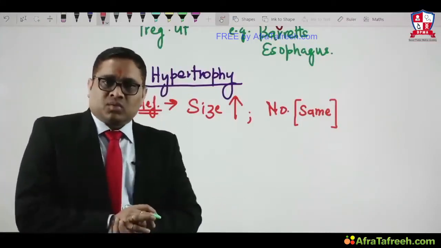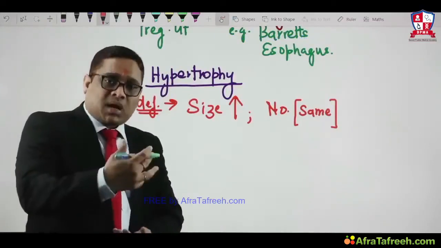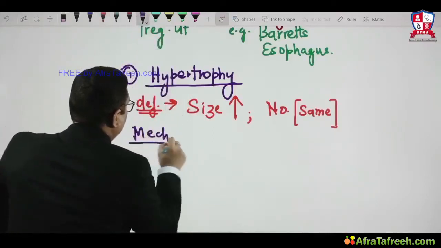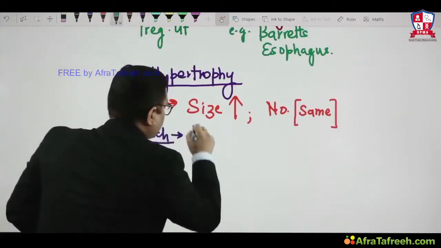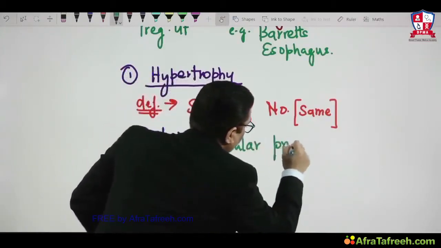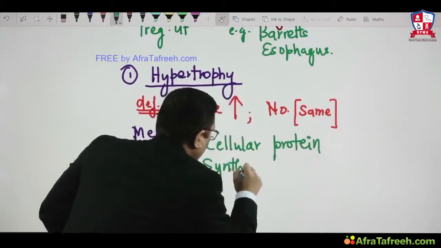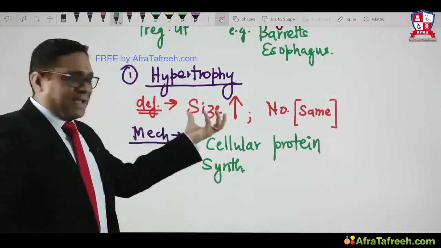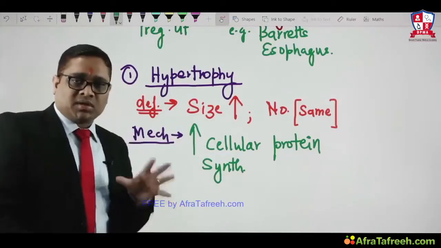But why does hypertrophy happen? What is the mechanism of hypertrophy? The mechanism of hypertrophy is increased synthesis of cellular protein. Because of increased cellular protein synthesis, there will be an increase in the size of the cell, and that is called hypertrophy.